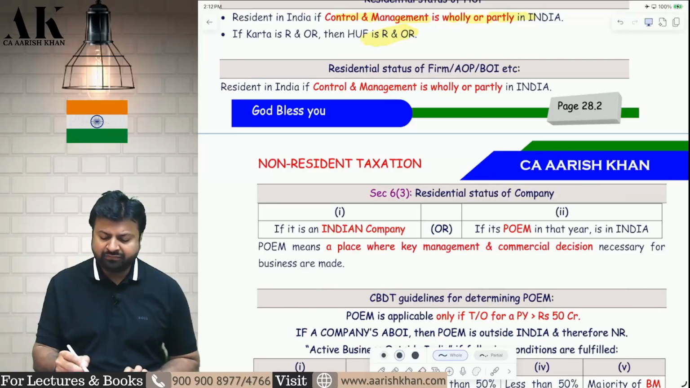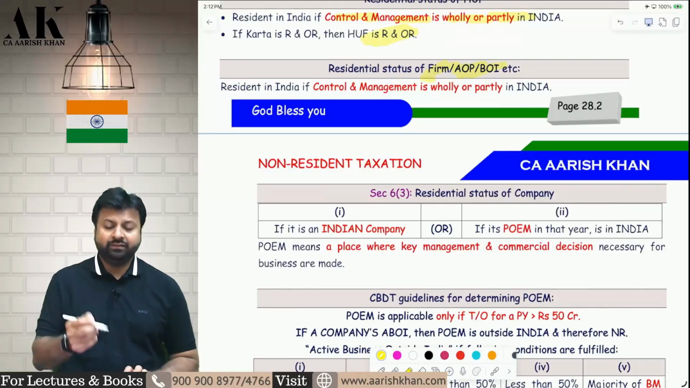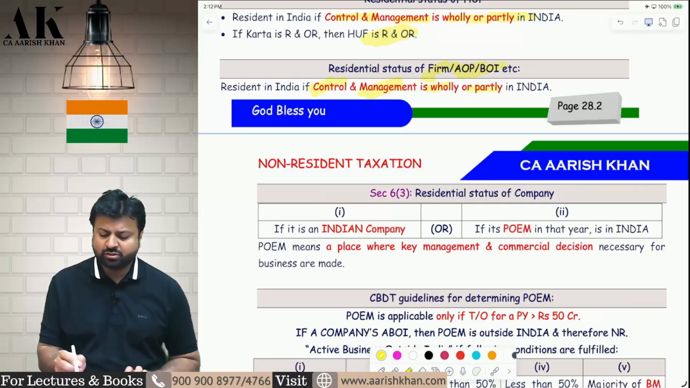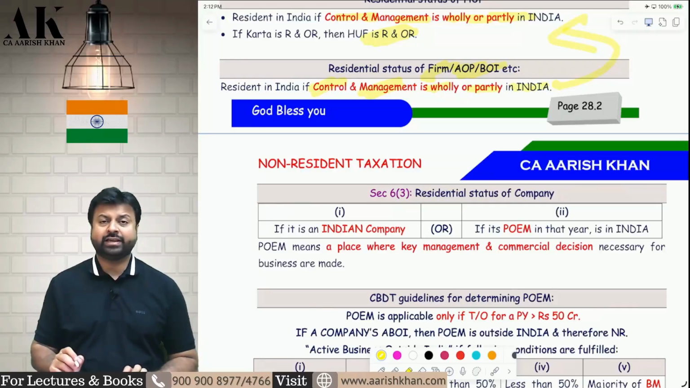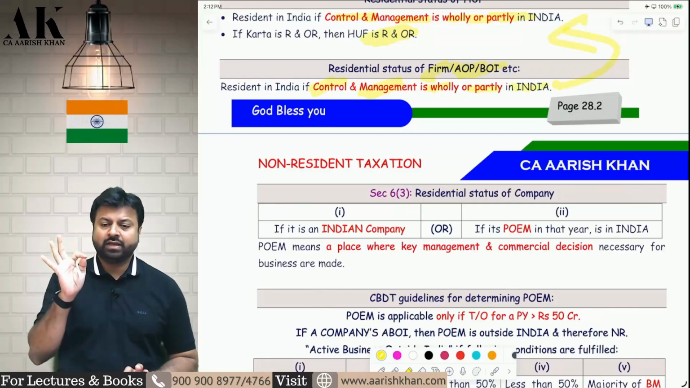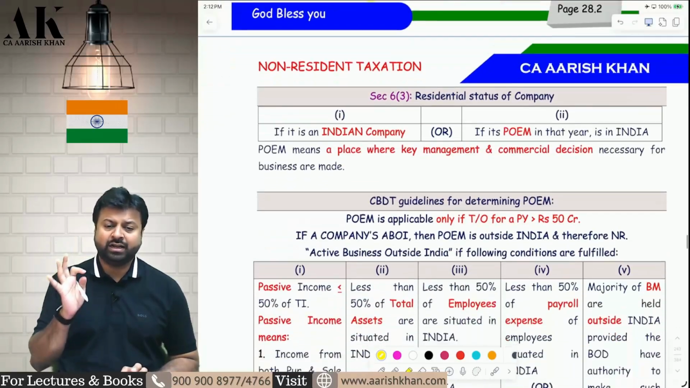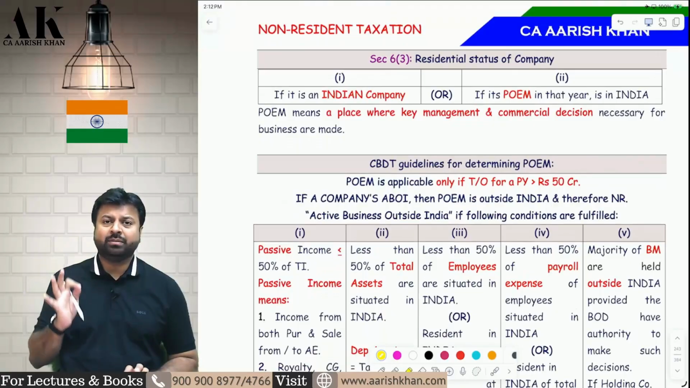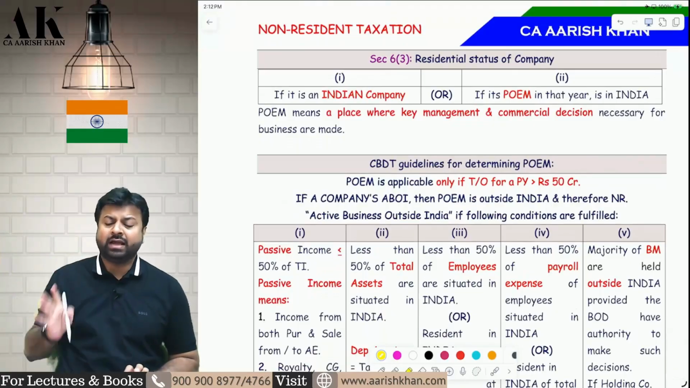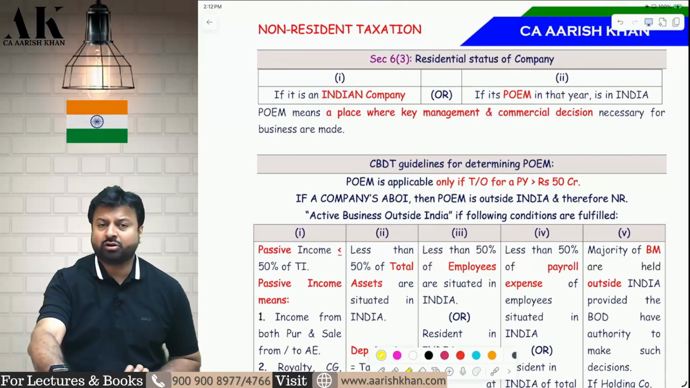Now firm, AOP, BOI will become resident in India if the control and management again is wholly or partly in India, just like HUF. Exactly like HUF. If the control and management is wholly or partly in India, they are resident. If the control and management is completely outside India, then they will become non-resident. I hope it is clear to all of you.